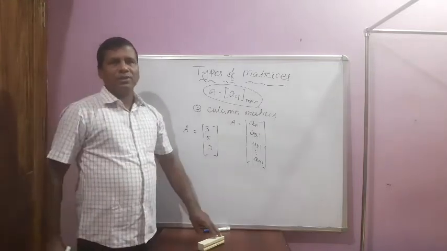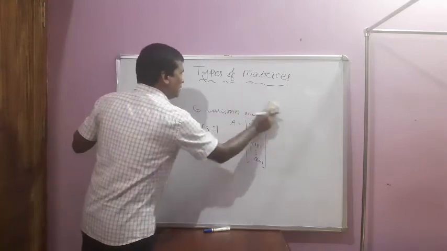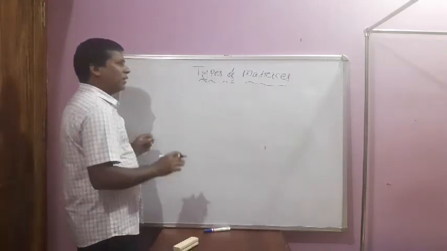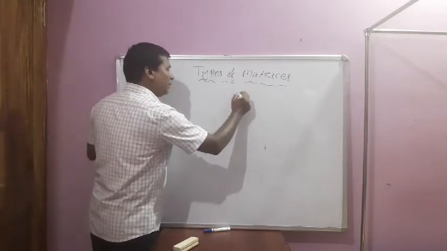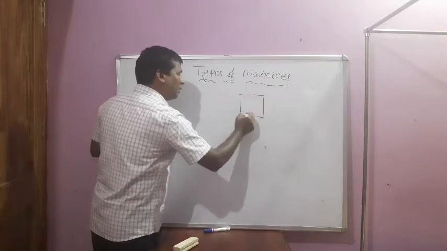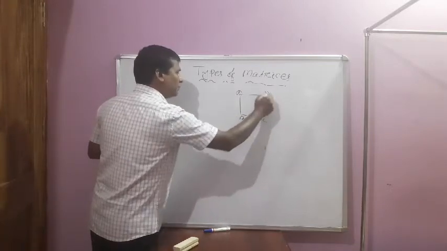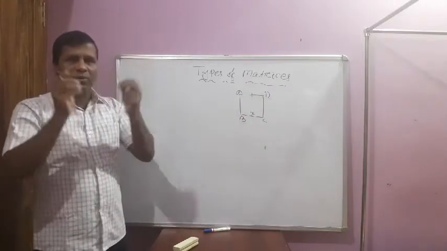Then moving towards your square matrix. We know that what is a square? Square means this is a geometrical figure bounded by the 4 sides, which each sides are equal to each other. Each side length is equal to suppose a unit.